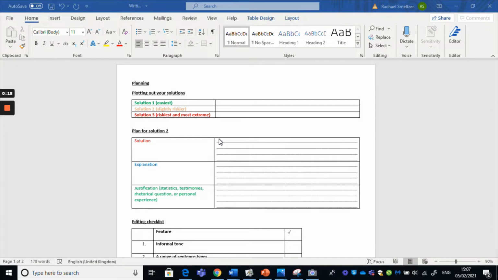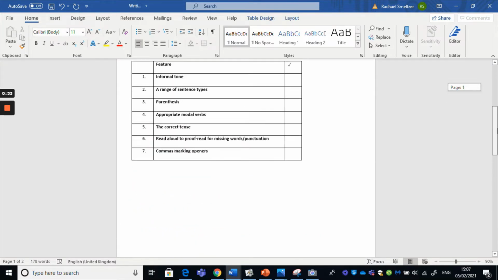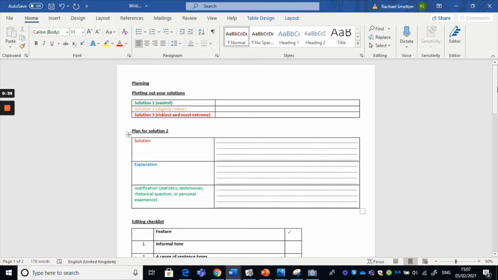I don't have a printer at home, so I'm not going to be using this printed out version. We want to plan out our solutions, so you can see how I've just made a little box for that, marking how you'd separate them, then your plan, then there's an editing checklist that you can refer to, and then there is a list of vocabulary that was available last time as well for the equivalent paragraph. So thinking about our solutions, we want solution 1 to be the easiest one for our animal who we're writing to act out, and then solution 3 is the riskiest and the most extreme.